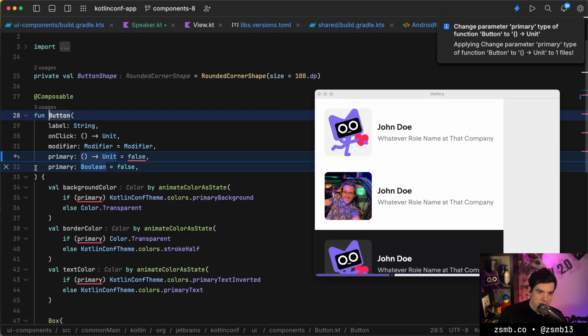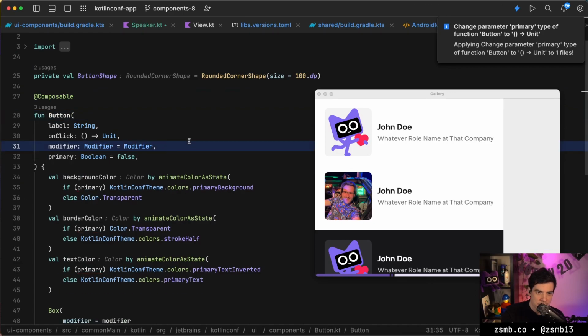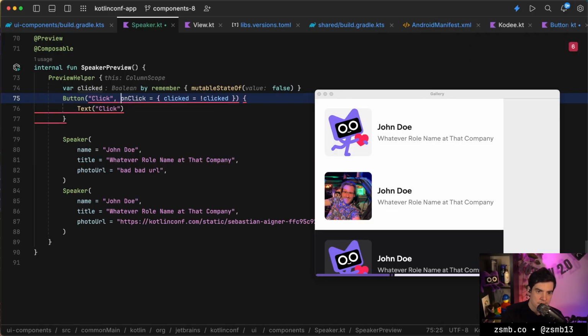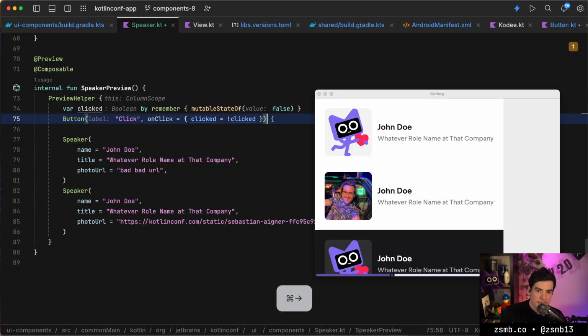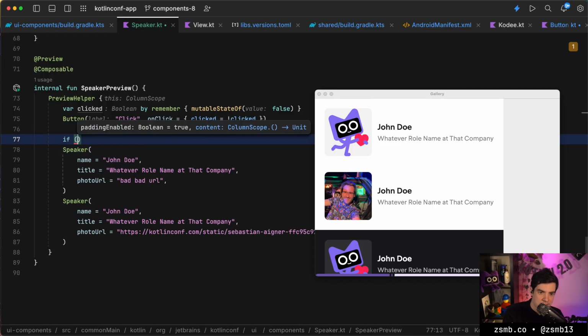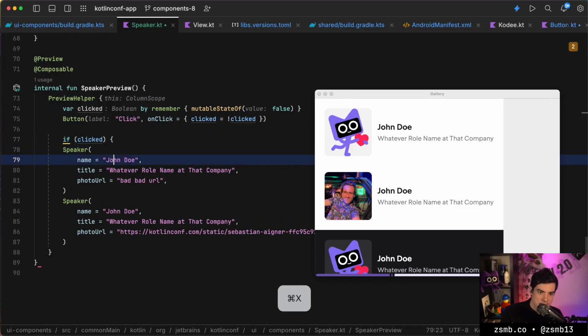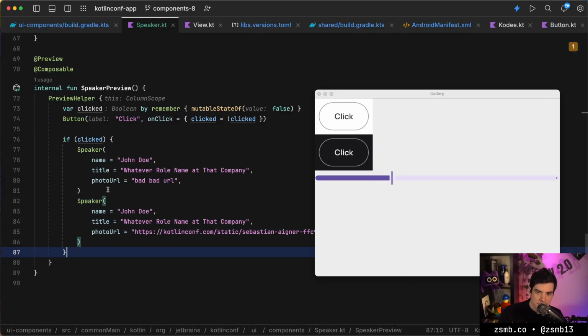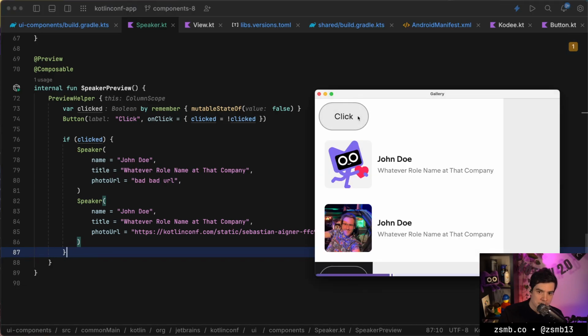Oh, we were using our own button, which has an unexpected signature. I was using that instead of the Material one. So this takes actually just a string and an on-click function. Maybe we should redesign this so that it matches the Material expectations. Either way. So based on clicked, I want to start loading the images so that we can reload this and click the button. Oh, that just caches.